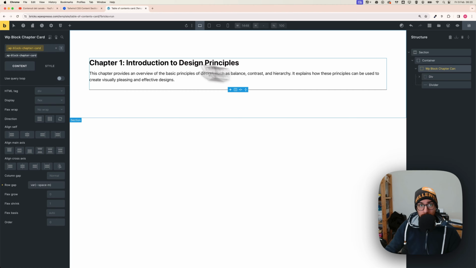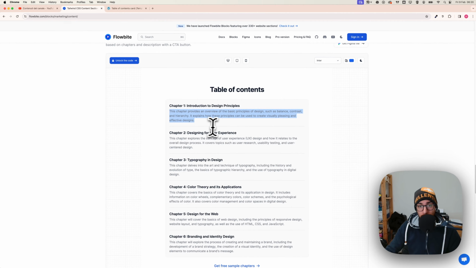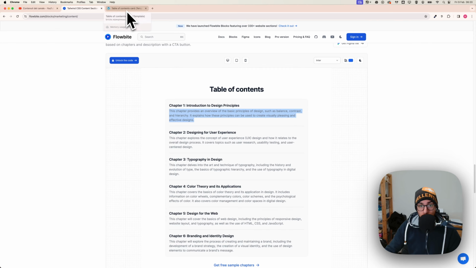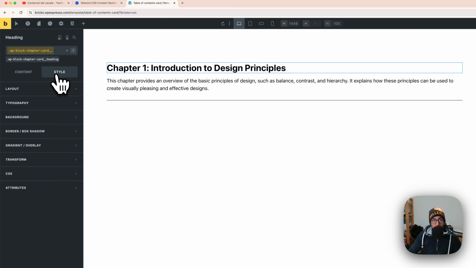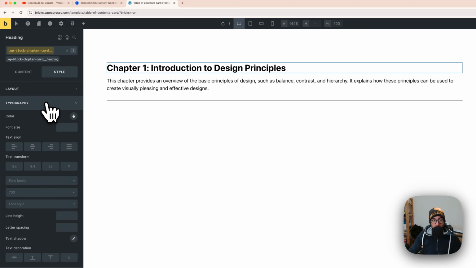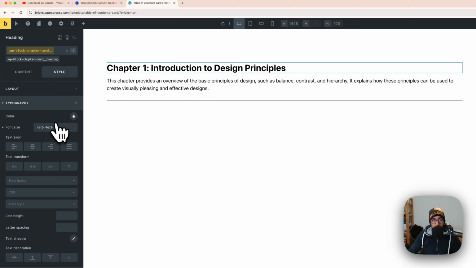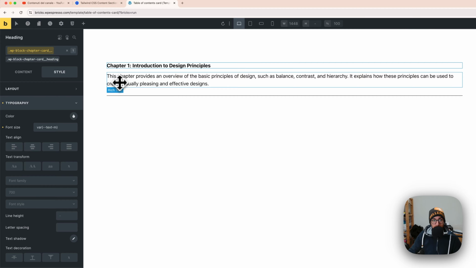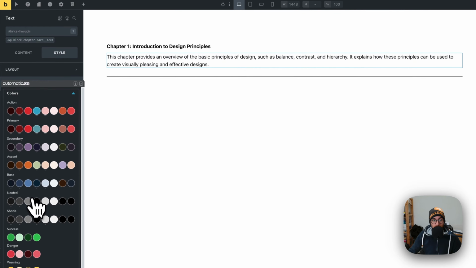So now let me check the design. As you can see from the design, anyway, the title is very small, the text is very small, and the divider is actually gray. So let's try to reproduce this very quickly. Click on the title, of course, class, then go on style, typography, font size. I will go with maybe an M. Okay, I will click on the text now. And the text color will be changed. I will use a neutral color.